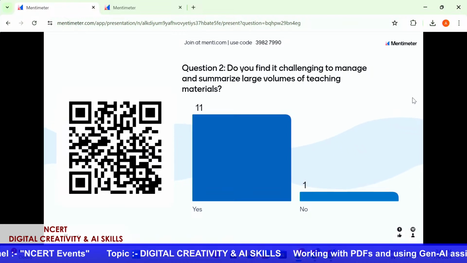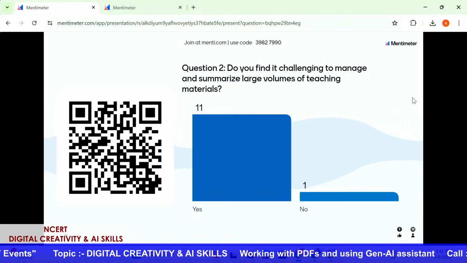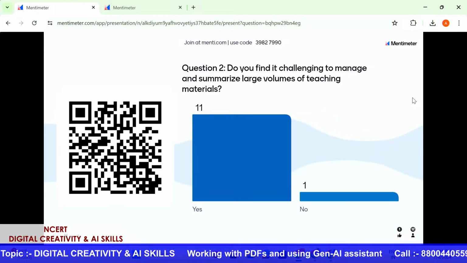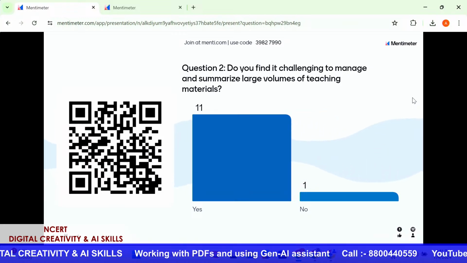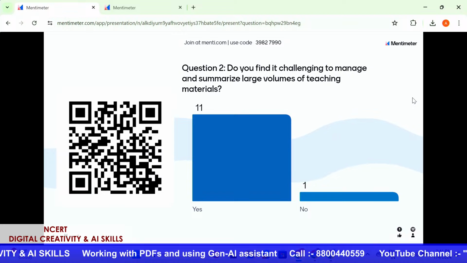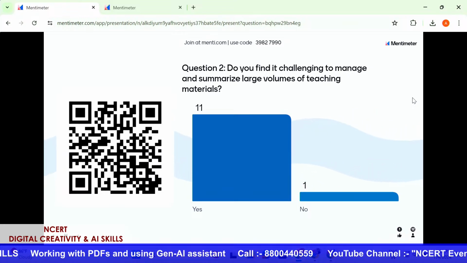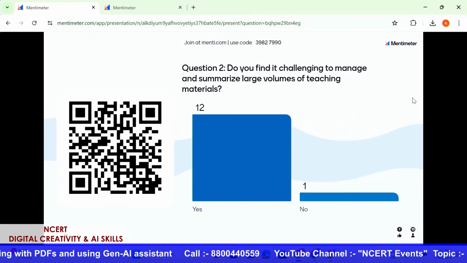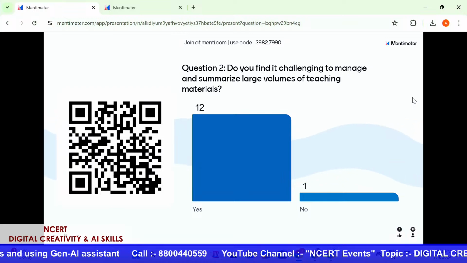And now, as I can see, Harshita, there are about 11 people who are saying yes to it and one person says no. So I think that most of them find it challenging and hard to summarize large volumes. So I think it's the right time that we start with our session straight away so that we can help our teachers and educators go through the tools we have to explain to them today, and we make sure that their work becomes easier, right?